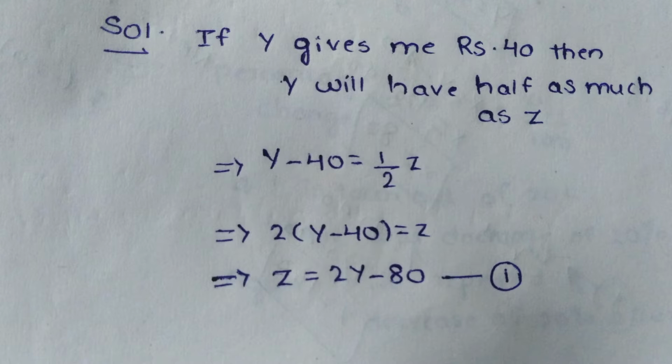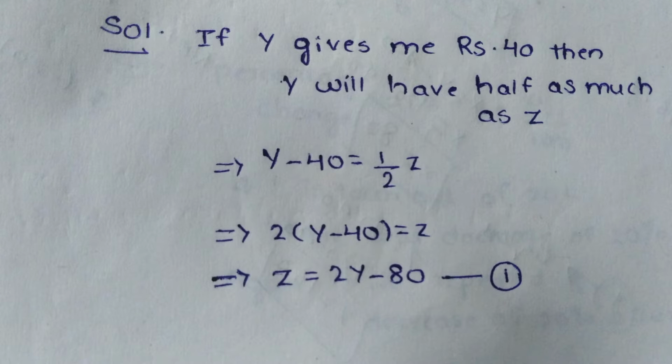So X is saying that if Y gives me 40 rupees, then he will have half of the money that Z has. And this I have written as y minus 40 is equal to 1 by 2 into Z, which is nothing but 2 into (y minus 40) is equal to Z. Z is equal to 2y minus 80. So I am treating this as equation 1.